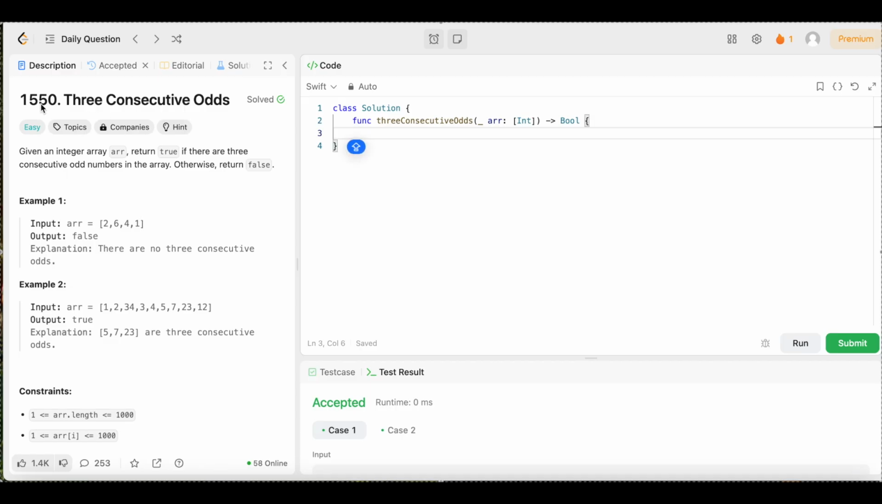And today we have question number 1550, Three Consecutive Odds. The difficulty level is easy, so you already know we're going to keep the solution as simple and easy to understand as well.